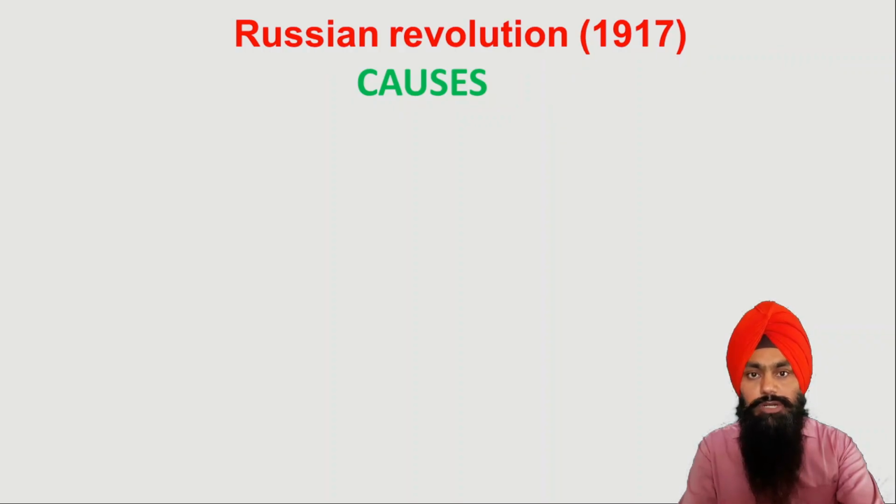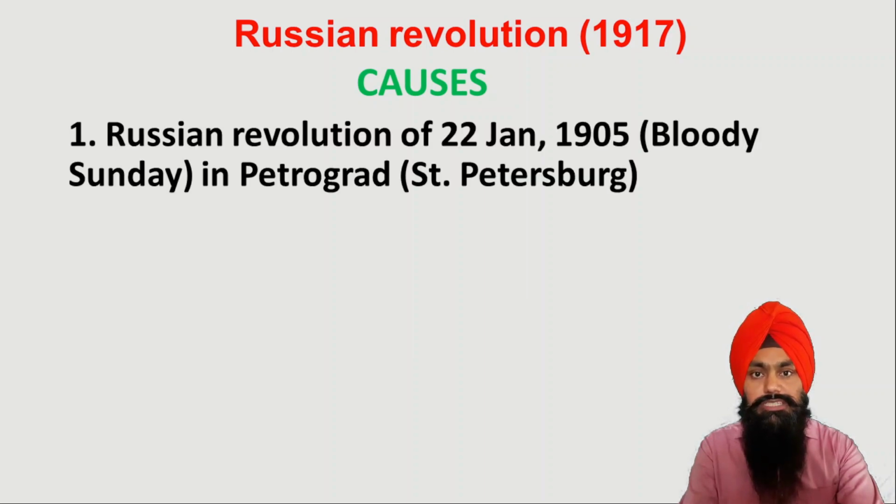Now we will talk about the different causes behind the Russian Revolution, which started in 1917. The first and major cause is the Russian Revolution which started on 22 January 1905. This was just a background, and it set the stage for the bigger revolution of 1917.